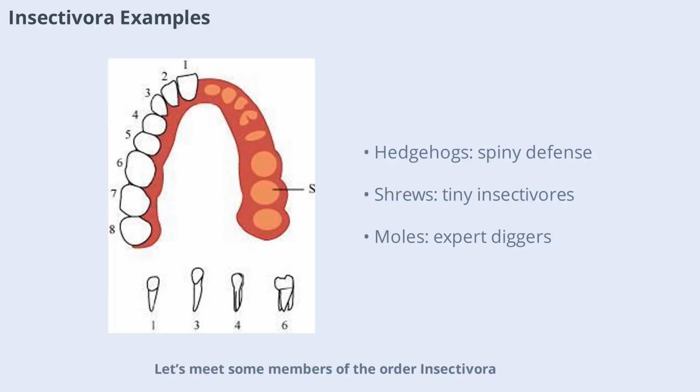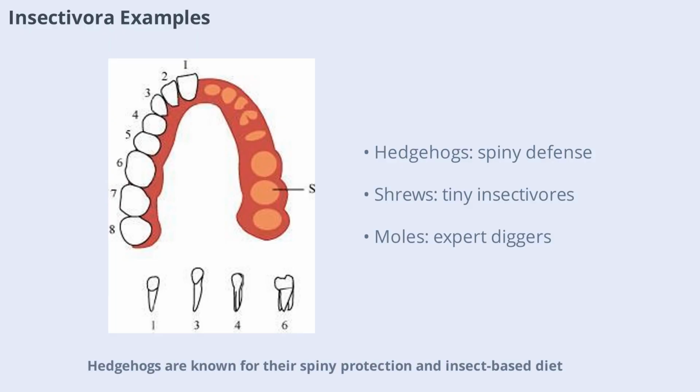Let's meet some members of the order Insectivora. Hedgehogs are known for their spiny protection and insect-based diet. Shrews are tiny, energetic mammals with a voracious appetite for insects. Tenrecs, found in Madagascar, display a wide range of forms and behaviors.